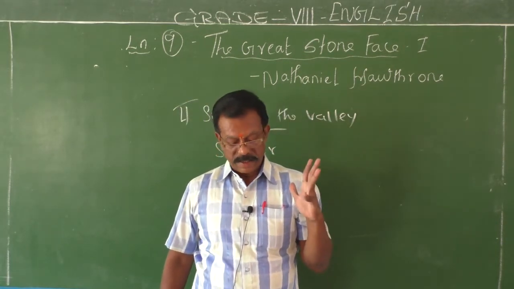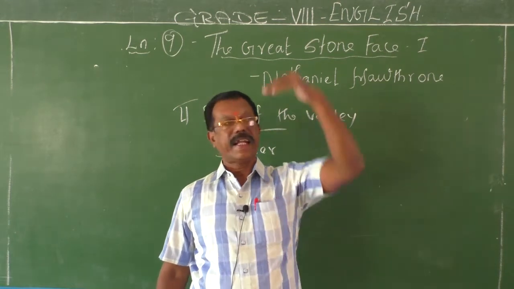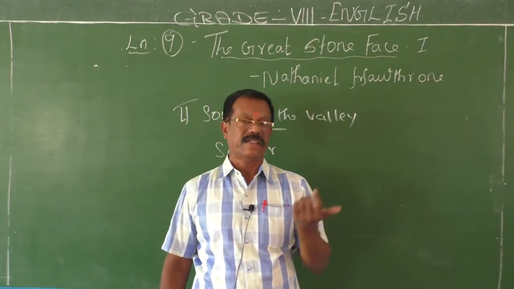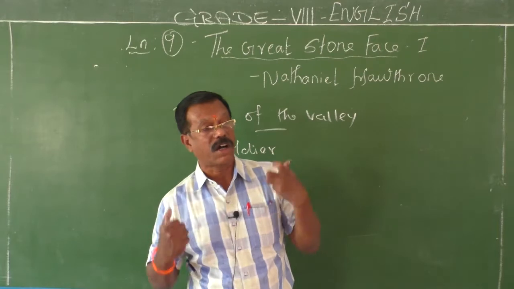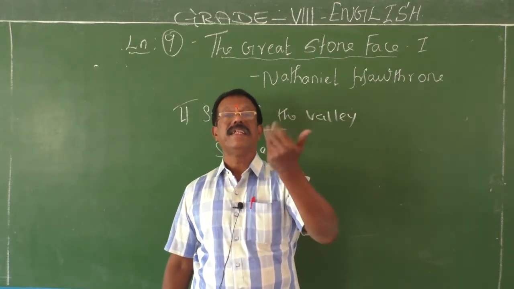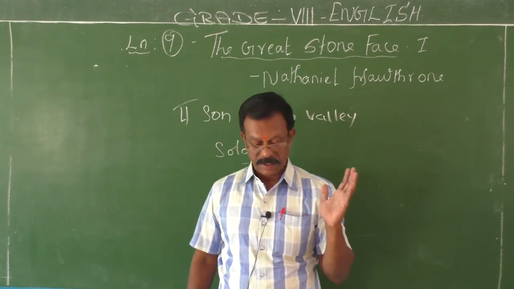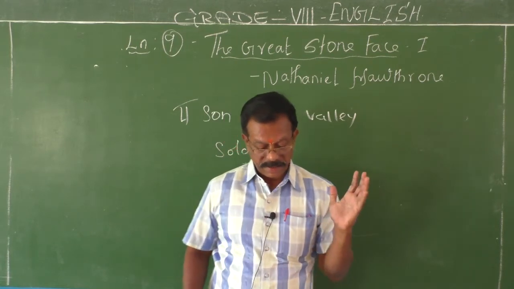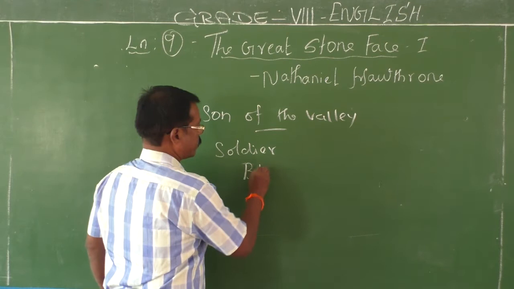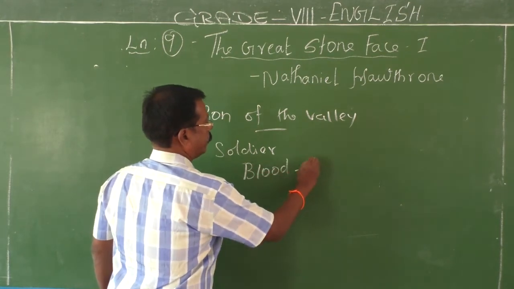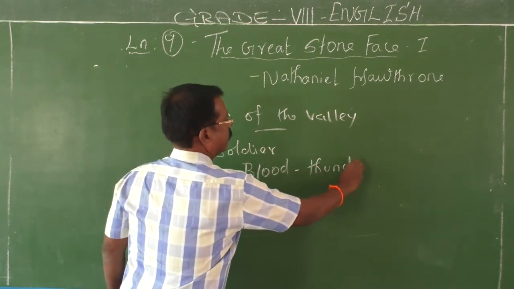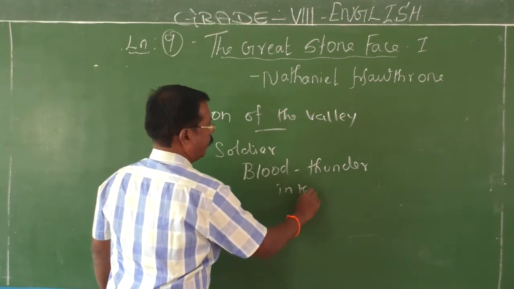After hard fighting, he had risen to a high rank. After a long fight and hard work, he had risen in his life. He became a famous commander and was known as Blood and Thunder in the battlefield.